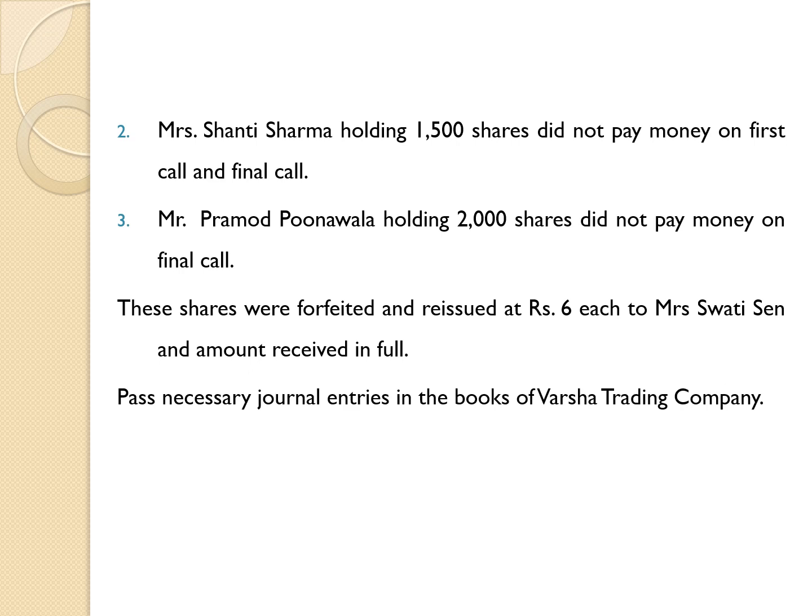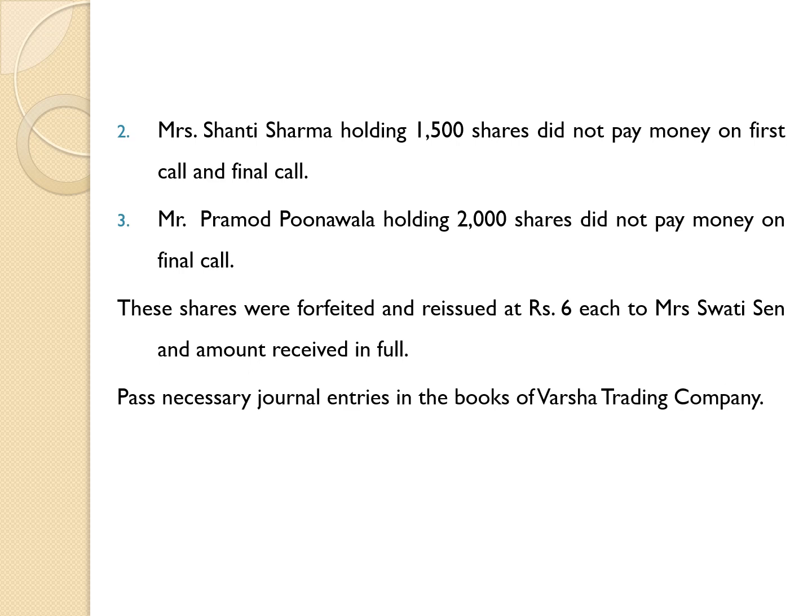These shares were forfeited. This means 1000 plus 1500 plus 2000 is equal to 4500 shares were forfeited on account of non-payment on allotment, first call and final call. And these shares were reissued at rupees 6 each.